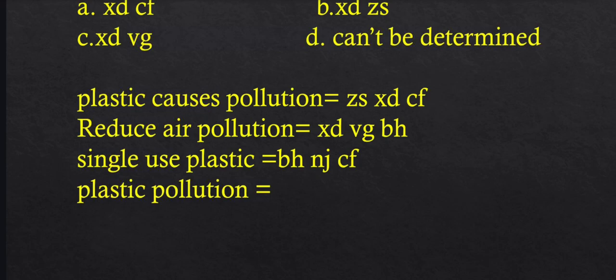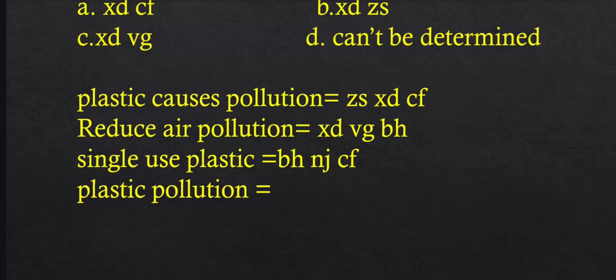Plastic is present in equation 1 and equation 3. So we have to find out the letters which are present in both equation 1 and 3. You can see that CF is present in both equation 1 and 3. No other letters are common in equation 1 and 3. So the code for plastic must be CF.